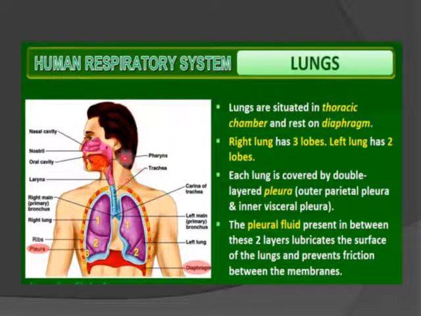Next we have the paired lungs, situated in the thoracic cavity or chamber, resting on the muscular dome-like structure known as the diaphragm. The right lung has three lobes, 1, 2 and 3, and the left has only two lobes. Each lung is surrounded by a double-layered pleura, outer parietal and inner visceral, and the pleural fluid present between these two layers lubricates the surface, preventing friction between the membranes.